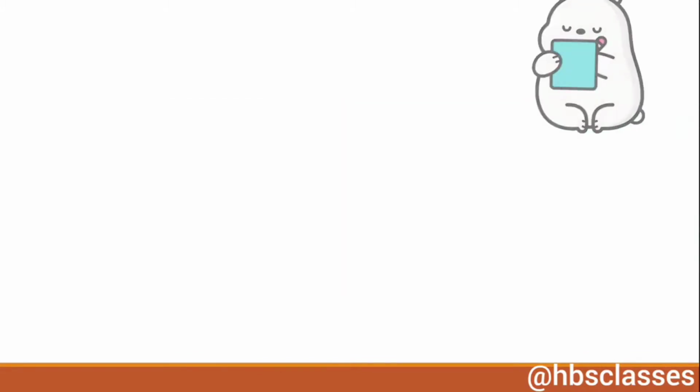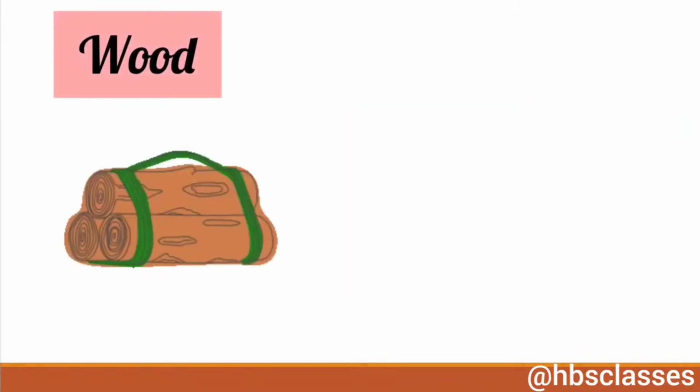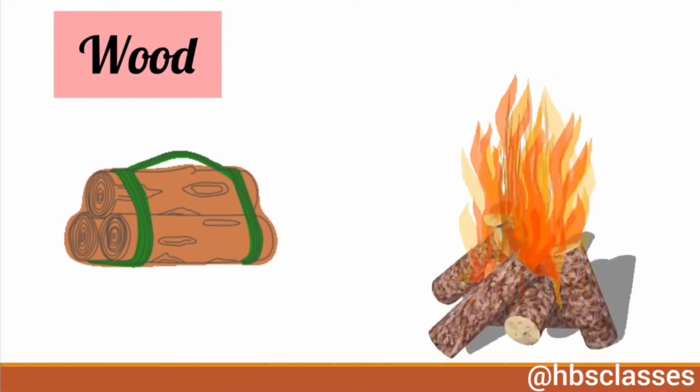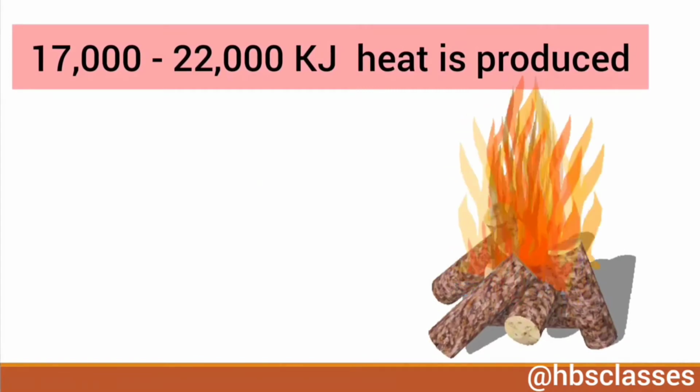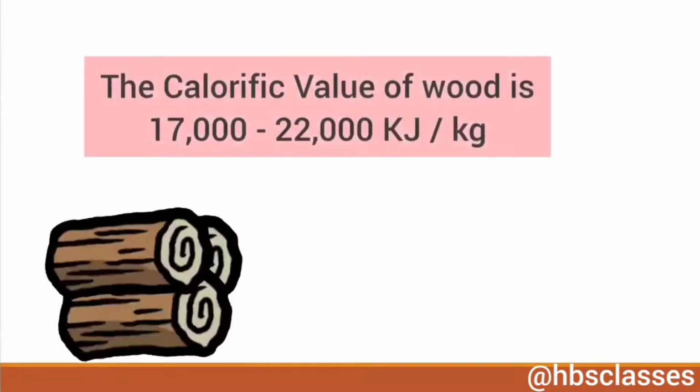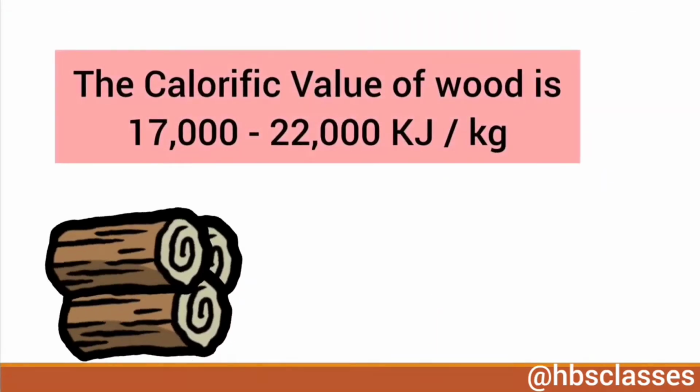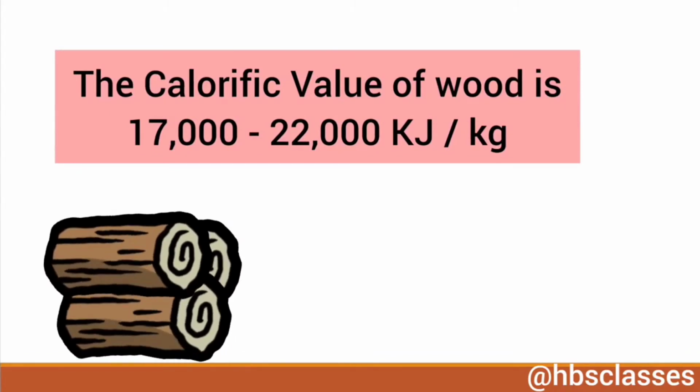Right? Students, we know that wood is a fuel. Now when 1 kg of wood is burnt completely, then 17,000 to 22,000 kilojoules of heat energy is produced. So the calorific value of wood is 17,000 to 22,000 kilojoules per kilogram, right?